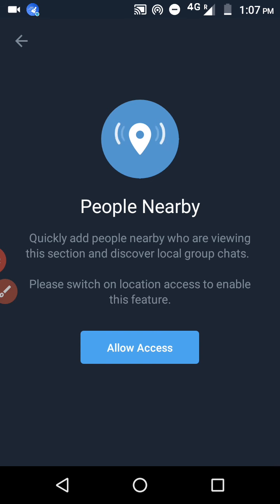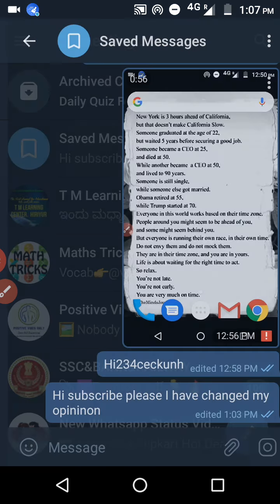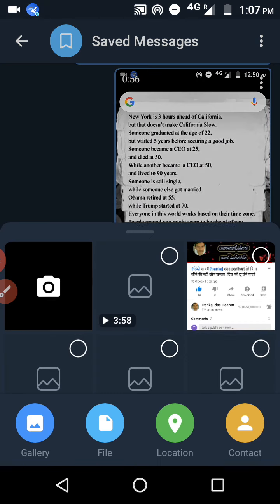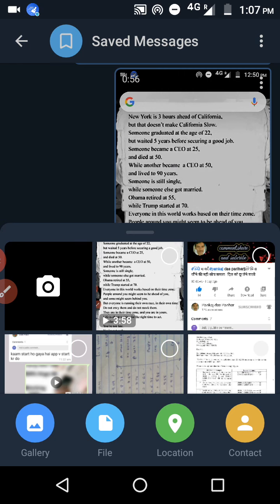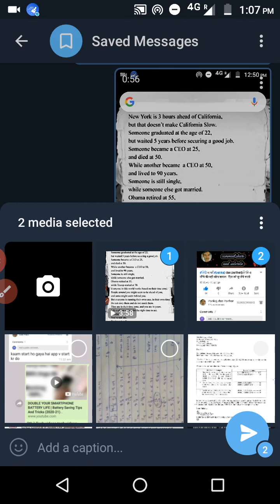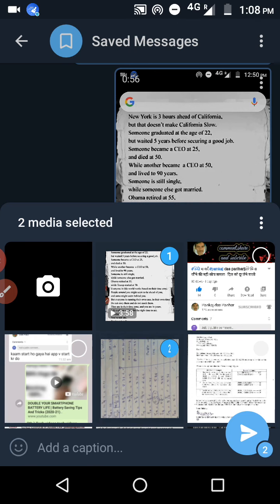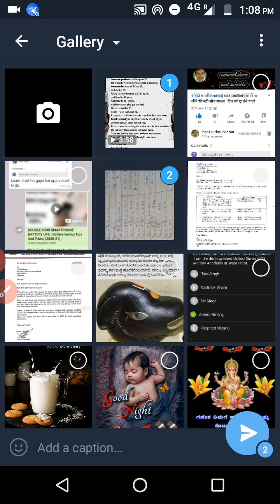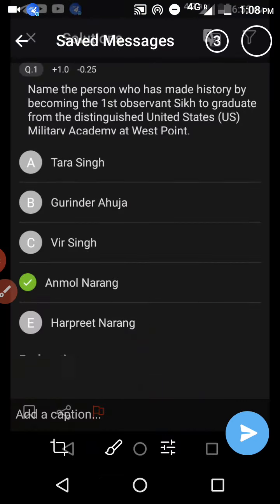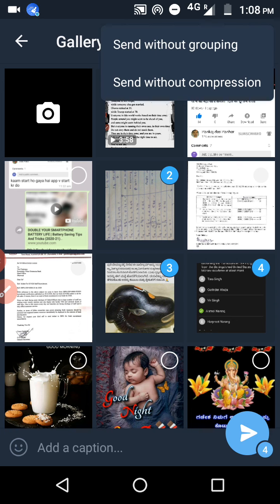And another feature is, what is that? See here, you can open this saved messages. Next is image grouping. What is image grouping? Here I'm selecting four images. See here, I have selected two, three, four. And here you have an option on the top. See, three dots are there, right? You can send without grouping, or send with or without compression. What does that mean? I will show you live.